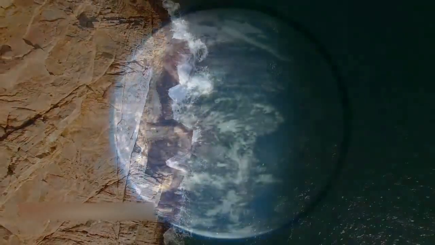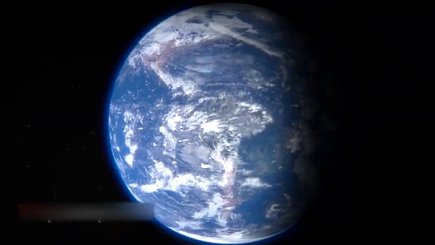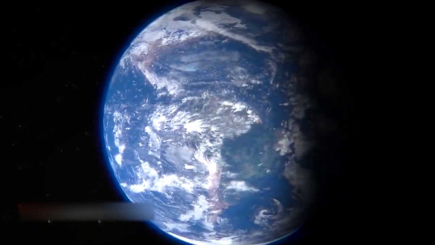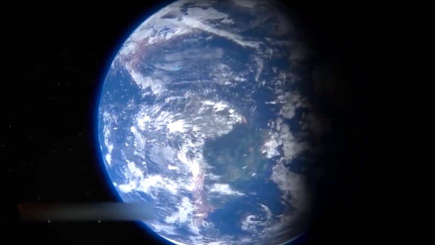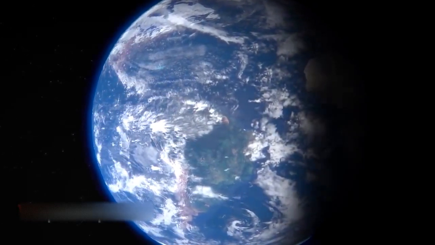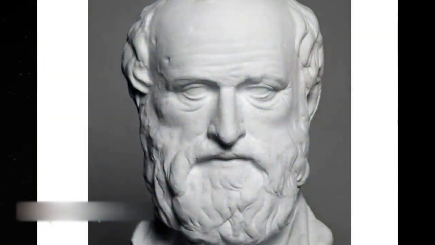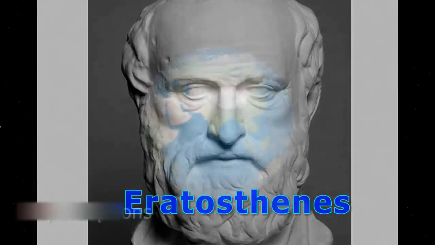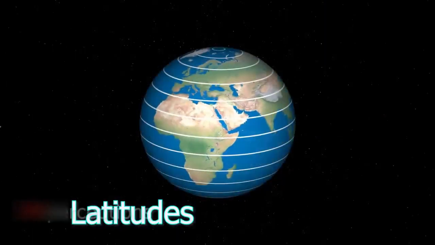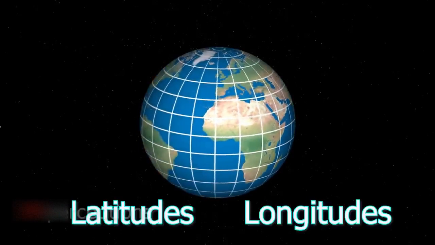The Earth is so big in size that it was difficult to tell the location of any place on the Earth. And so, a Greek philosopher and mathematician, Eratosthenes, came up with latitudes and longitudes.